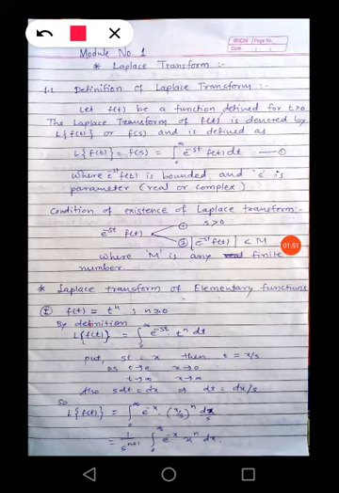So this is the easiest definition we have seen. Laplace of f of t is nothing but the integration from 0 to infinity of e raised to minus st f of t dt. If this integration exists, then the value of this integral is nothing but the Laplace of f of t. Laplace transform is nothing but a transformation from the time domain to the frequency domain. Anything in the time domain is transformed to the frequency domain, which is the exact work of Laplace transform.